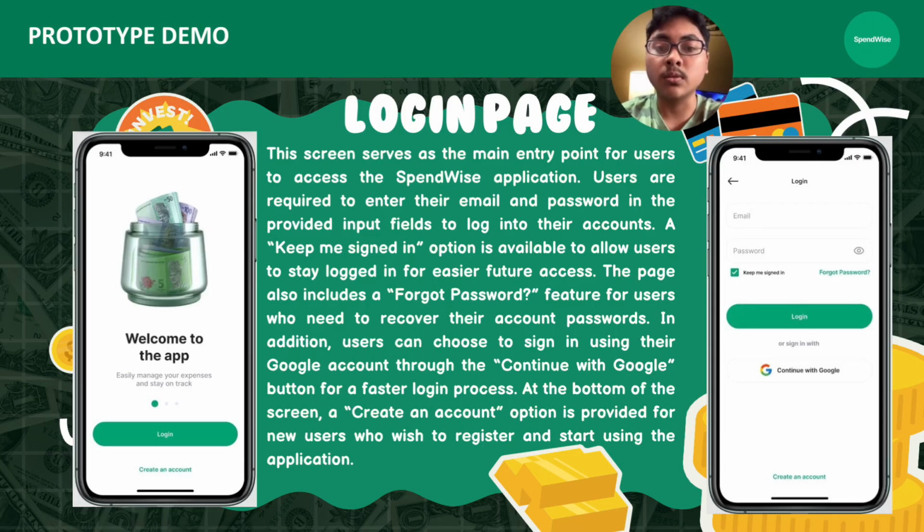Now let's move on to the prototype demo, starting with the login page. This page serves as the main entry point for users to access the SpendWise application. Users are required to enter their email and password in the provided input fields to log into their accounts. A Keep Me Signed In option is available to allow users to stay logged in for easier feature access. The page also includes a forgot password feature for users who need to recover their account passwords.